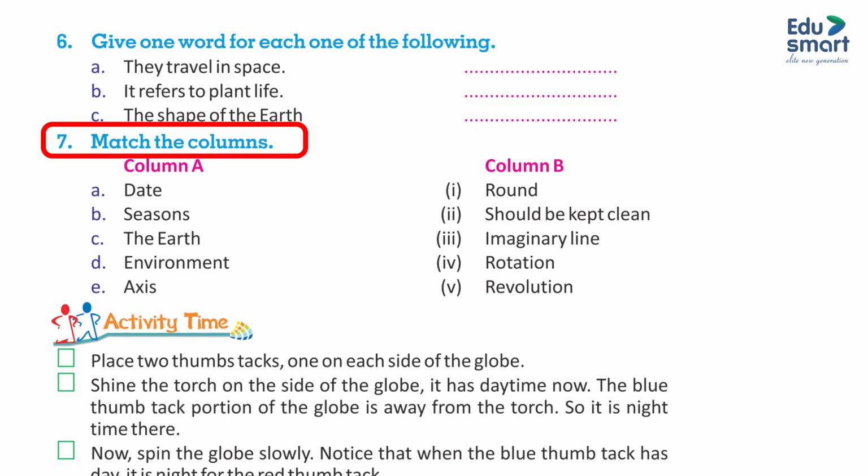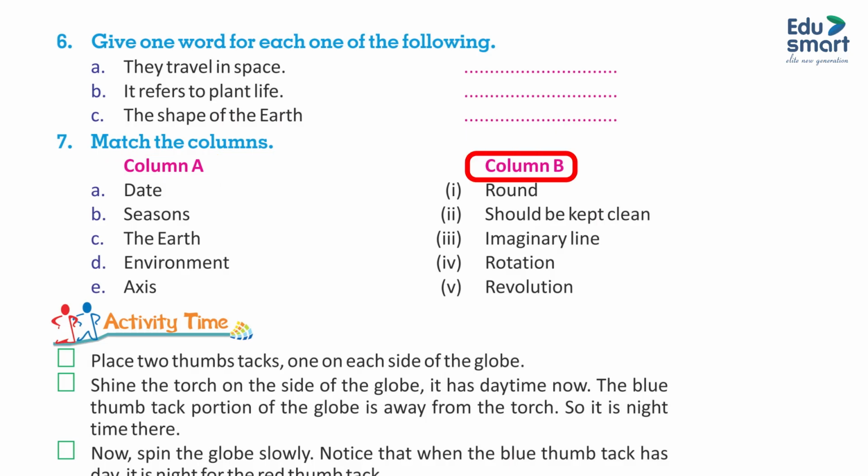7. Match the columns. Column A, column B. A. Date. B. Seasons. C. The earth. D. Environment. E. Axis. 1. Round. 2. Should be kept clean. 3. Imaginary line. 4. Rotation. 5. Revolution.